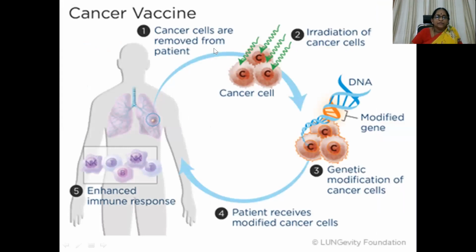So cancer cells are removed from the patient. Irradiation of the cancer cells, modified gene is introduced. Genetic modification of cancer cells, again those cells are introduced. Okay, so cellular proliferating capacity is lost with these cells. Apart from that, there is an enhanced immune response within the body because of the genetic alteration. That is the main advantage with this.